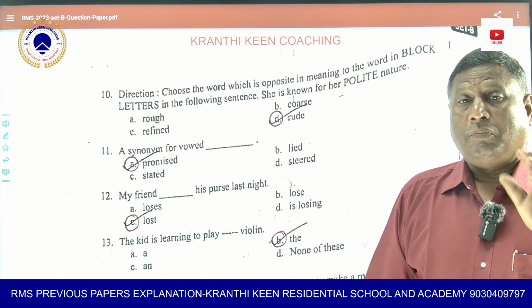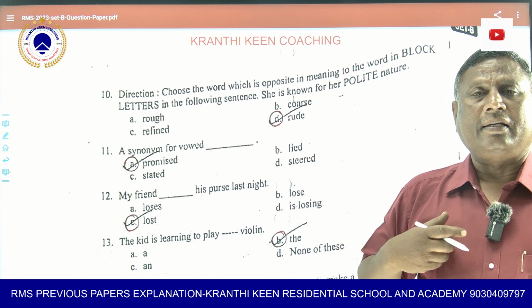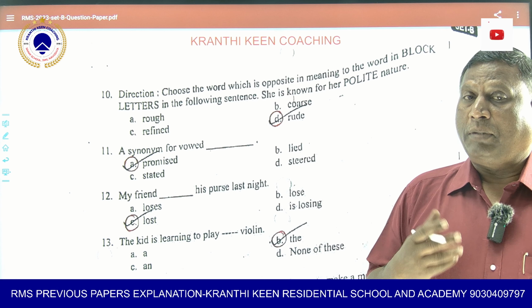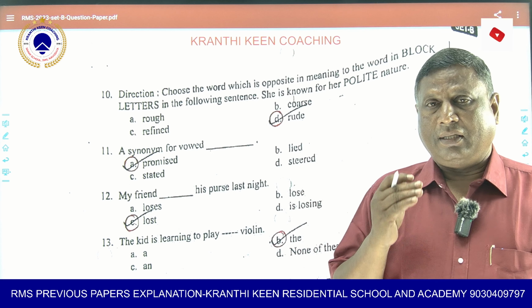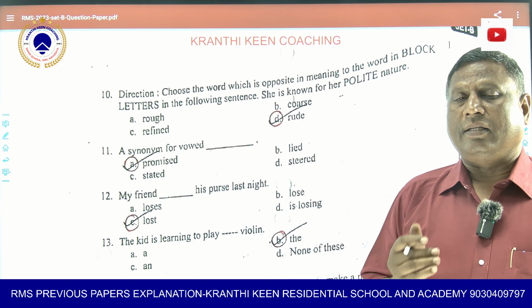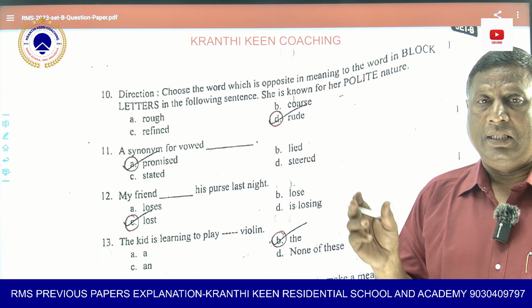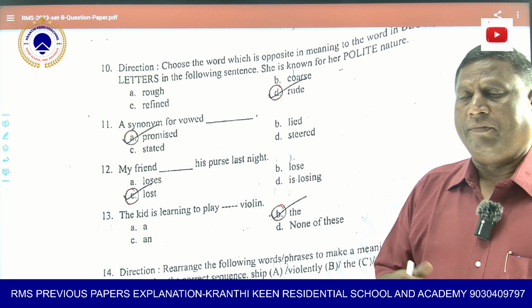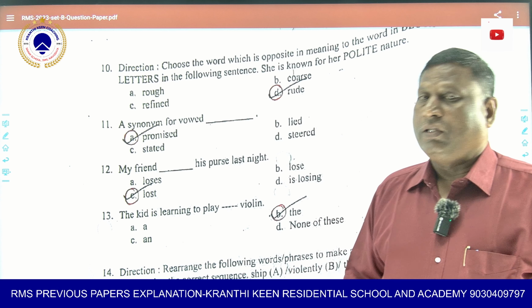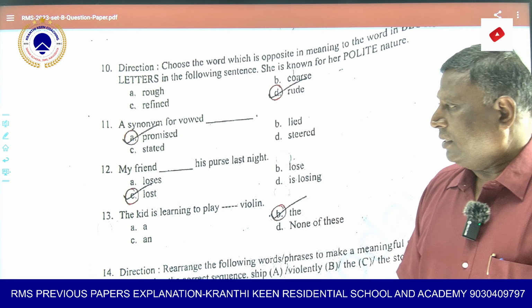If you just mug up one word only, supposing you read admire, praise, and in the options praise is not there, adore is there, you will think there is no option. So that's why, whenever you are learning meanings and opposites, learn more than one or three meanings and opposites. Because they may put any other word to confuse you, which will mean the same or give the same opposite, and you will not know.